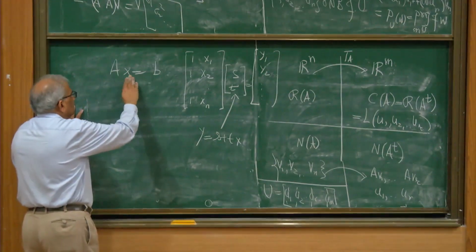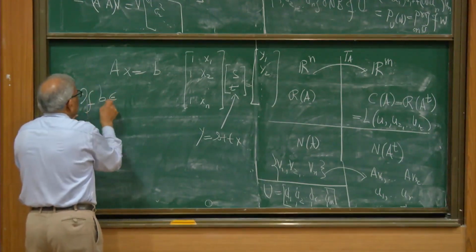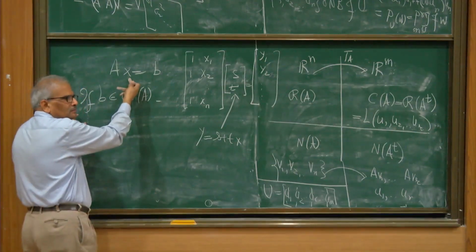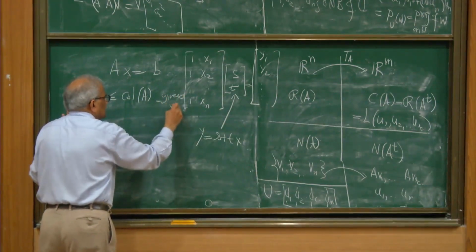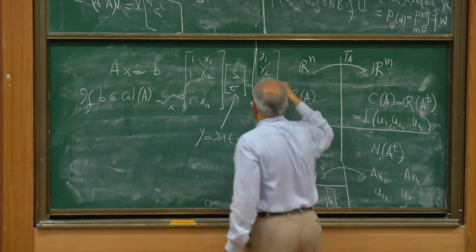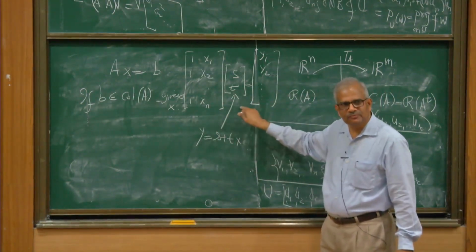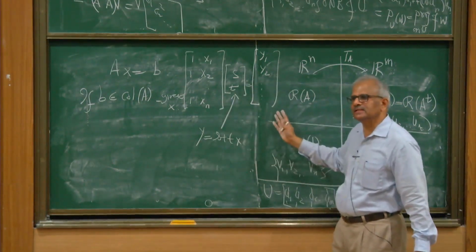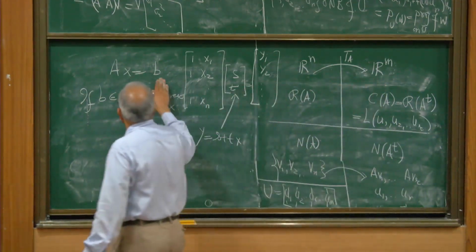So we want to find the best approximation. That means if B belongs to the column space of A, then there is no problem. We will find an x. But B may not belong to the column space of A, because this is the observed data, and they are not coming from this straight line fit. They are scattered around this straight line. So when you apply the left hand side, you don't get the right hand side. You get approximate values of yi's. So B is not in the column space of A.